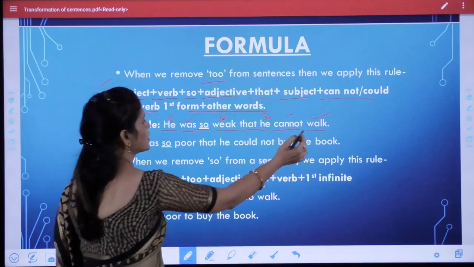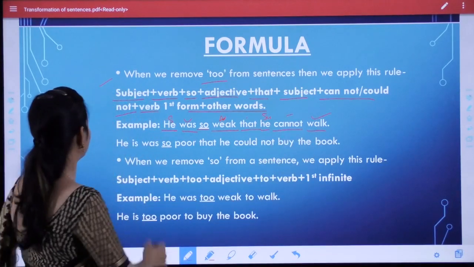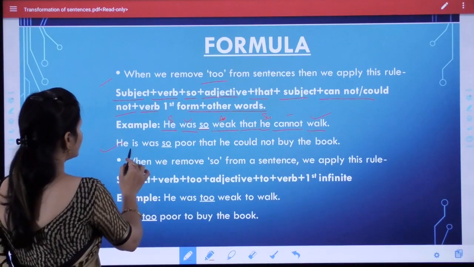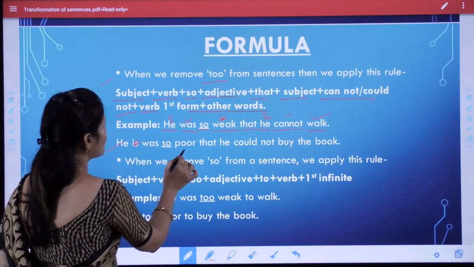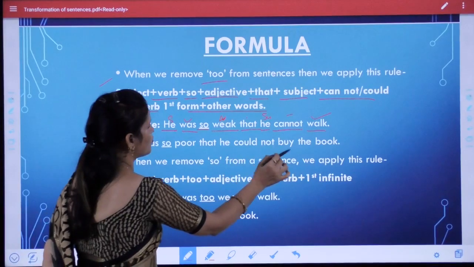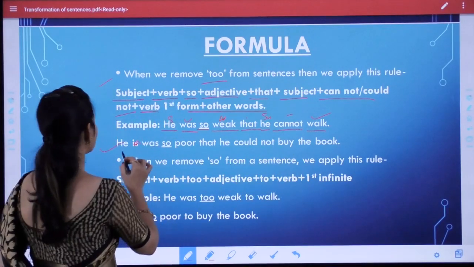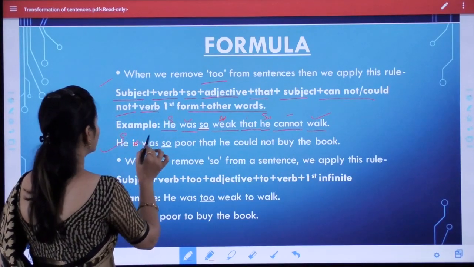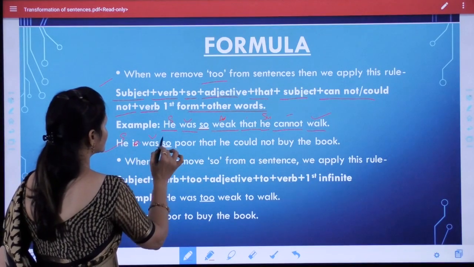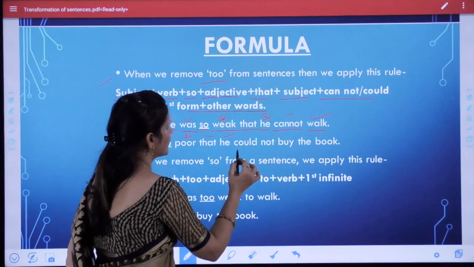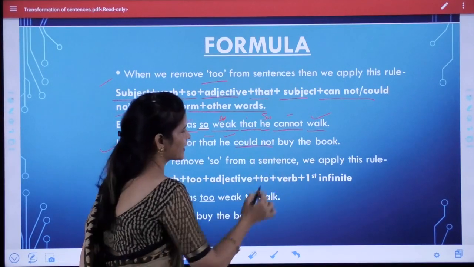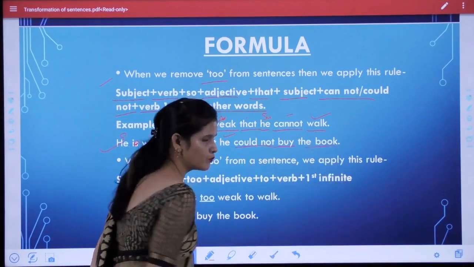Now the next example is: He was so poor that he could not buy the book. So first we use the subject, then the verb, then "so" and the adjective, then "that", then the subject and "could not" or "cannot", then "buy the book".